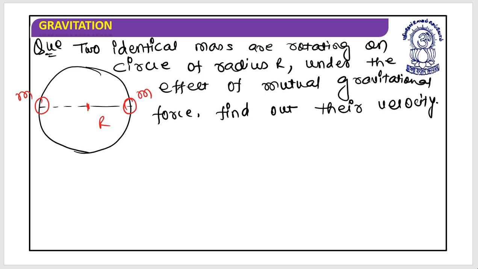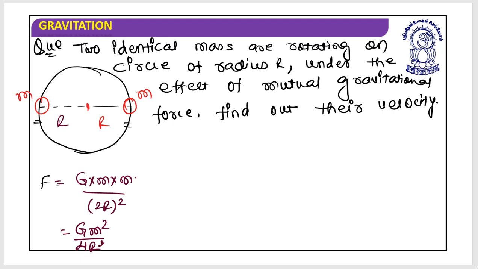It would always be the situation that if these two objects are moving on the circular path, then they will arrange themselves at diametrically opposite positions. Now what is the force acting between these two? This F is equal to G into M into M divided by 2R whole square. This is G M square by 4R square.